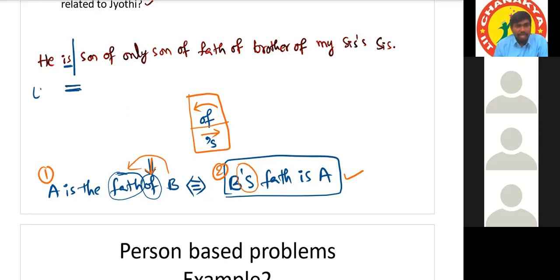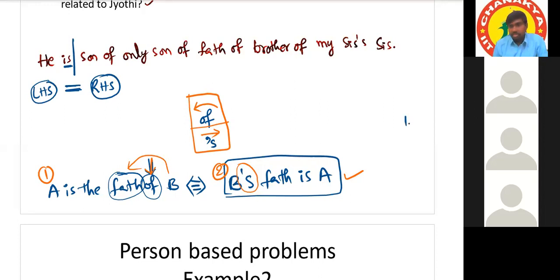Whatever is on the left hand side should be equal to the right hand side. Means here, on the left hand side and the right hand side, we are talking about the same person. Yes or no? Yes, sir. For example, B's father is equal to A, so our discussion is about the same person. Okay, so this is the second thing.